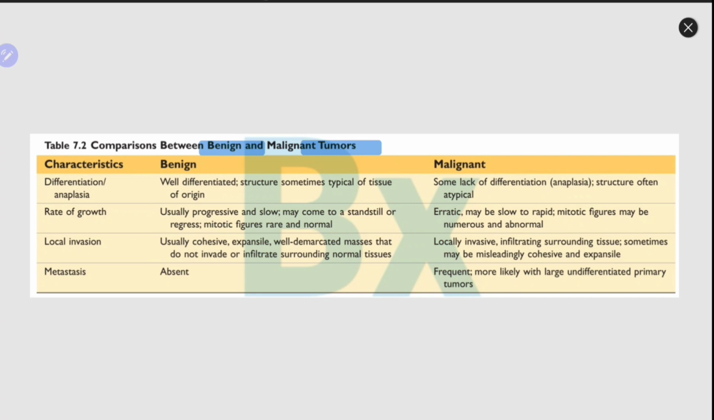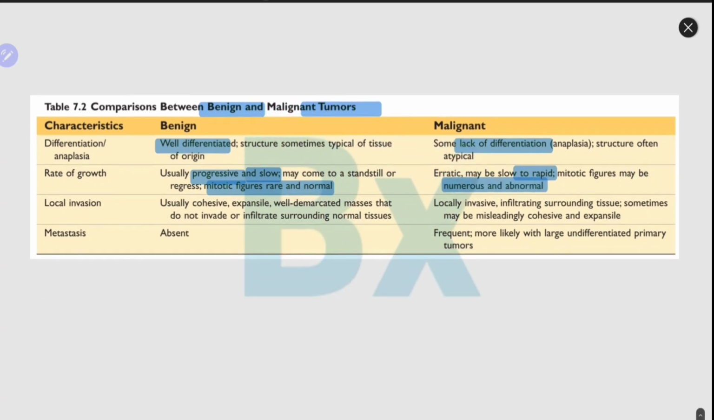First is differentiation, anaplasia. We discussed earlier. Yes guys, you can remember this. In benign tumors, they are well differentiated, while malignant tumors lack differentiation. Okay, well some are atypical, some can have the differentiation, but many lack differentiation. Second, rate of growth. Benign tumors are very slow and progressive, while malignant tumors are rapid. And in benign tumors, mitotic figures are normal and rare, while in malignant tumors, numerous and abnormal mitotic figures can be seen.